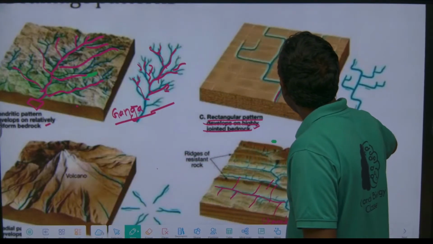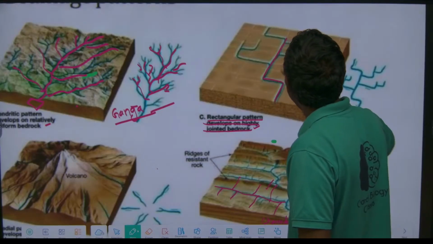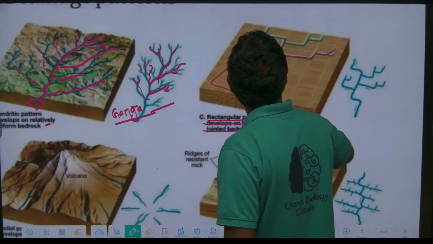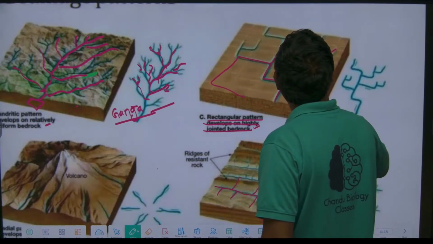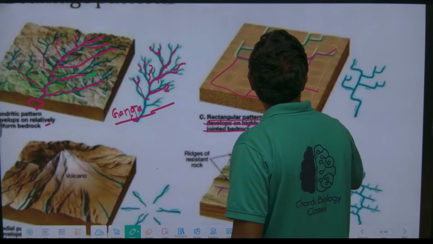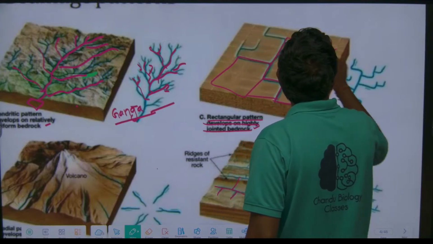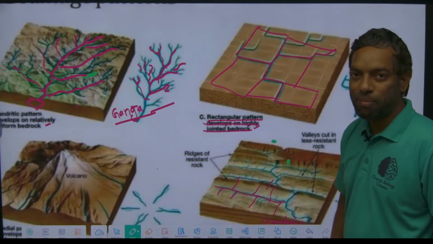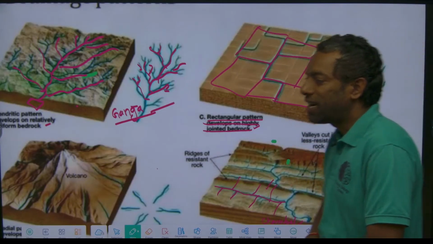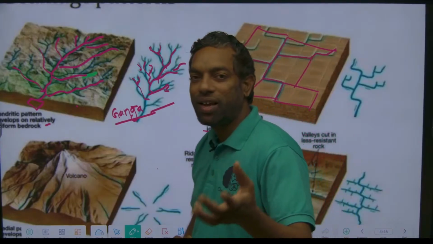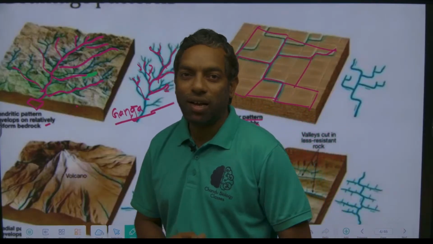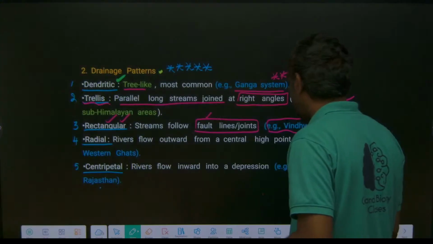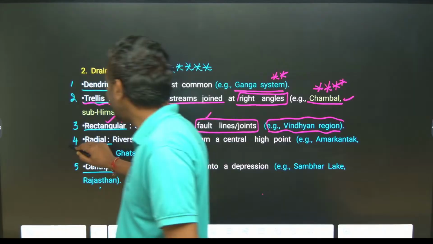So, just look into it, this is the river, and there is a pattern created as a rectangle. This is the rectangle, which is formed. An example is the Vindhya river system, the Vindhya Satpura river system, which is a rectangular pattern. And if we come to the radial pattern,